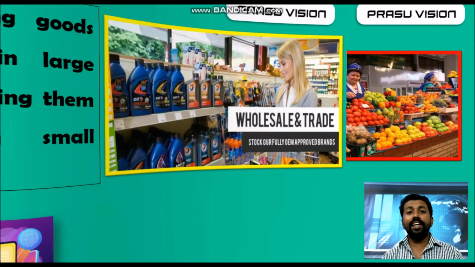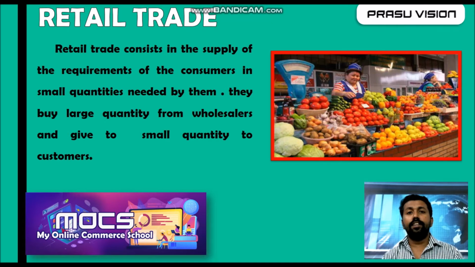So the next one is retail trade. In retail trade, goods are sold in small quantities to the consumers. So they have direct contact. Retailers have direct contact with the consumers. They purchase products from the producer, from a wholesaler or from an agent and sell them to the consumer by charging their profit also. So these are the two types of home trade or domestic trade: wholesale trade and retail trade.